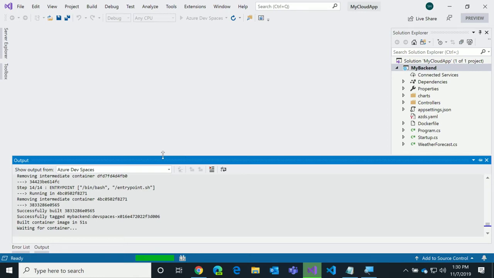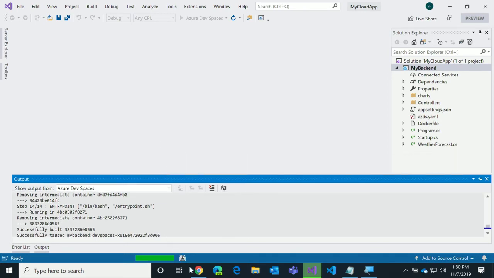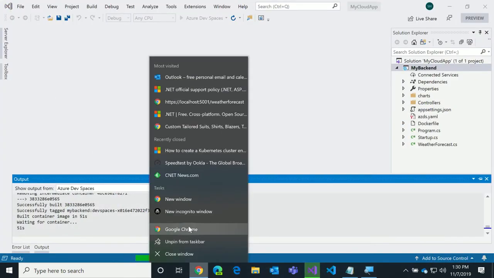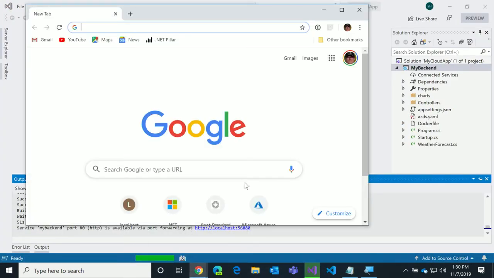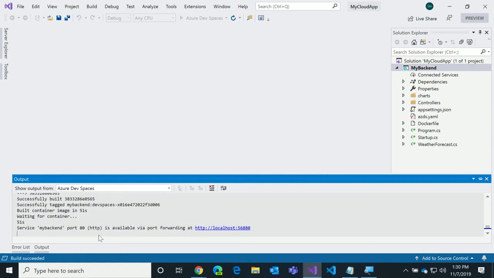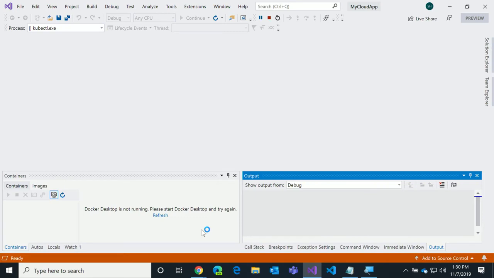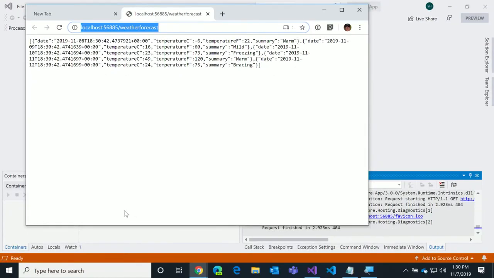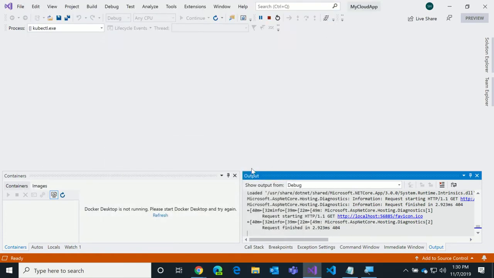Come on, container, please start. That should be good now. There, yeah, it's about to come up. You can see it's now saying it's available for port forwarding. And notice this, as Shane said, Docker Desktop is not running. It doesn't care. And now my API is running up in the cloud. Even though I got a localhost port, we did a bunch of port mapping and stuff like that. And so now I'm actually deving in the cloud.